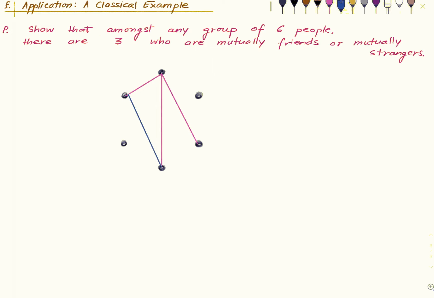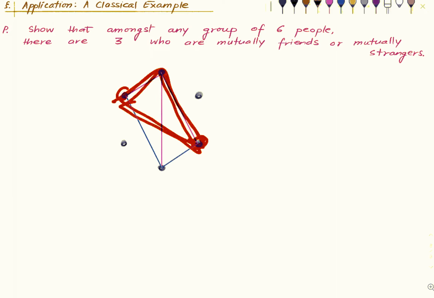I'm using red and pink interchangeably. Sorry about that. So in the adverse case, this must be blue, because if this were pink, then we are done. Same argument for this guy, because otherwise we would have these 3 as mutual strangers. So this is blue. And the same for these 2 people, because otherwise we would have this triangle all pink.